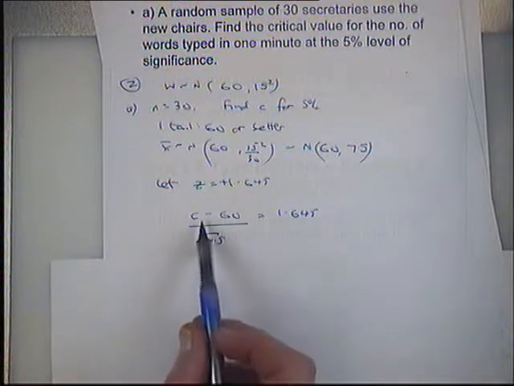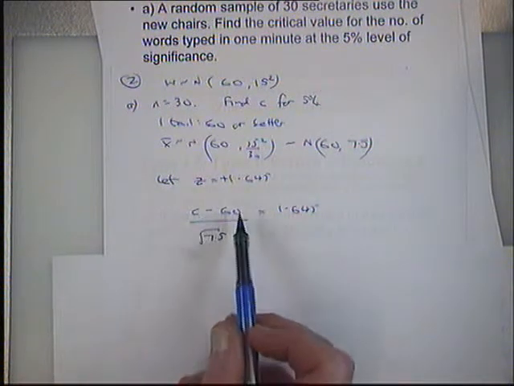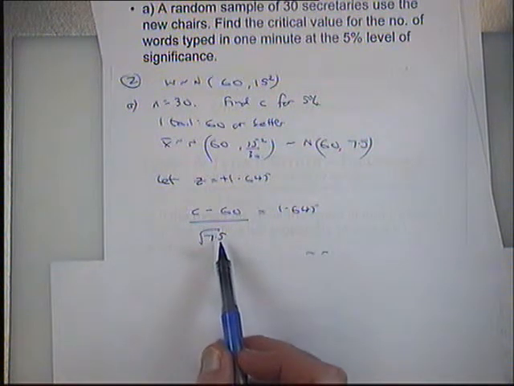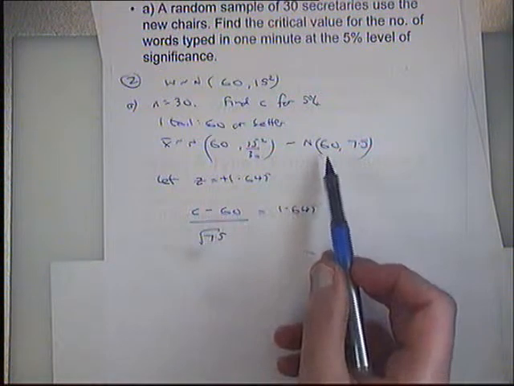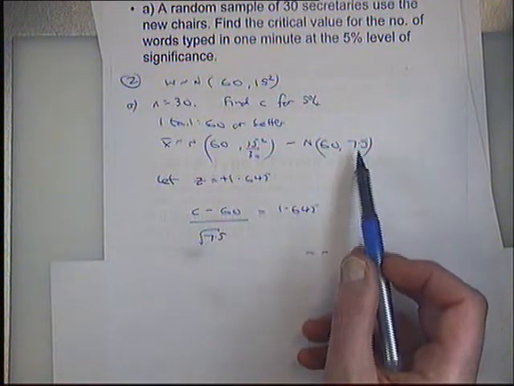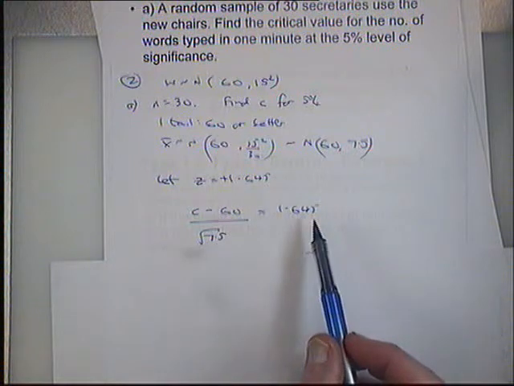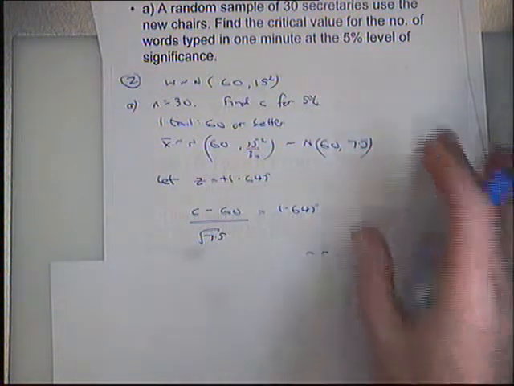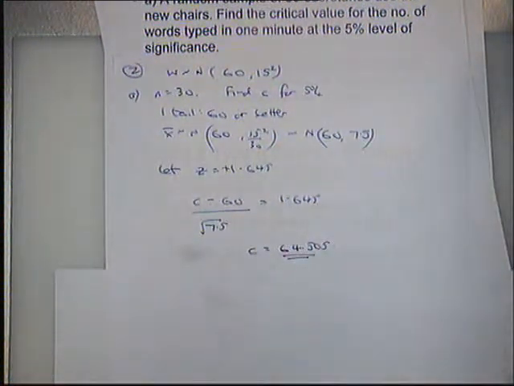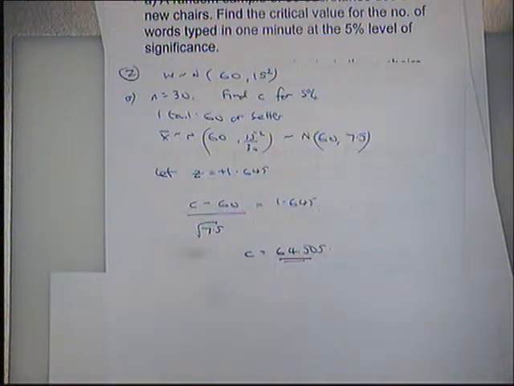So down here, this is effectively my X minus mu over standard deviation. So my critical value, take away my mean, over the square root of that, set that equal to 1.645. Rearrange that, you get the critical value of 64.505. Do you need it to that decimal place? Yeah, you mean? I would, well, at least 64.5.